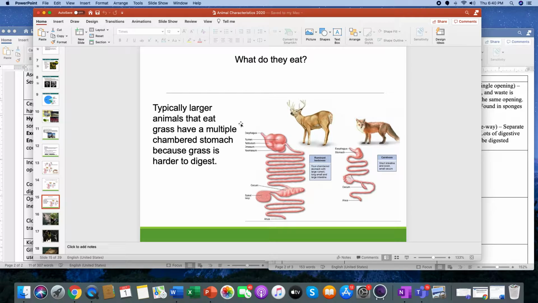Okay. Typically, larger animals that eat grass have a multiple-chambered stomach because grass is super hard to digest. You may or may not have noticed this, and you want to know what?